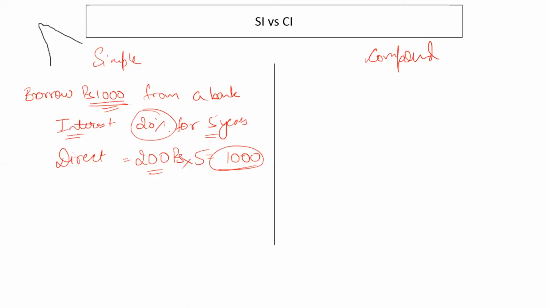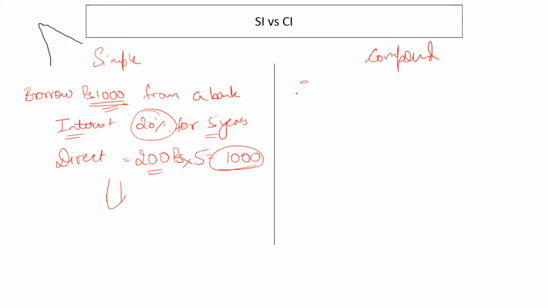When the interest is directly calculated on the amount which has been borrowed, and that interest in the form of a percentage is calculated and multiplied by the years for which the amount is borrowed. So I have to repay a fixed interest for all those 5 years, right? So simple interest was the first type of interest which came into play, which people started using, and even in banking, the banks started with simple interest in the very beginning, right?